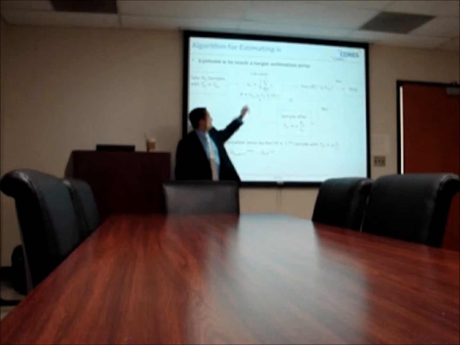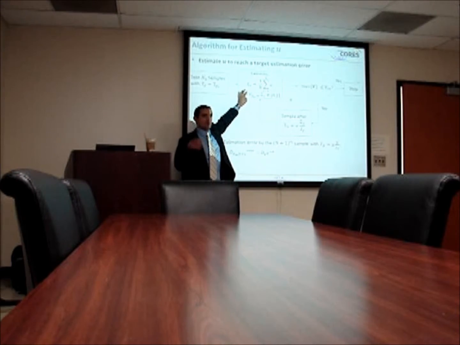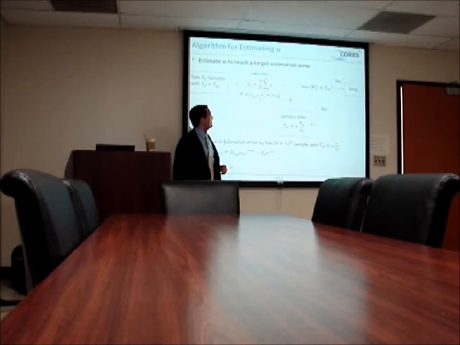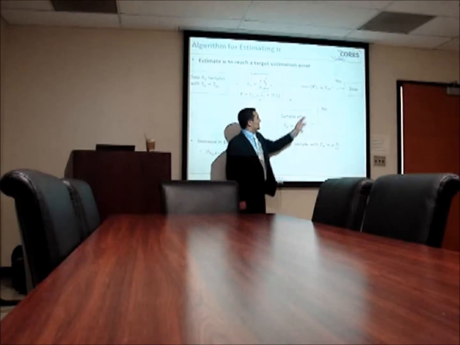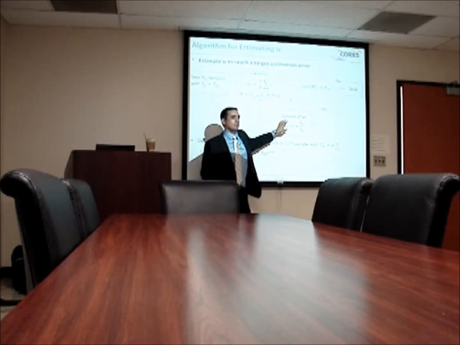You calculate the duty cycle. You calculate the mean squared error using the expression that we derived earlier. And you look at the worst case scenario, the worst case error. If it's below the threshold, you stop. Otherwise, you take a new sample.